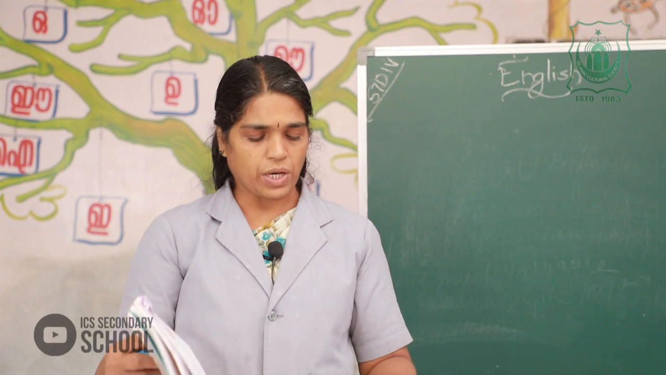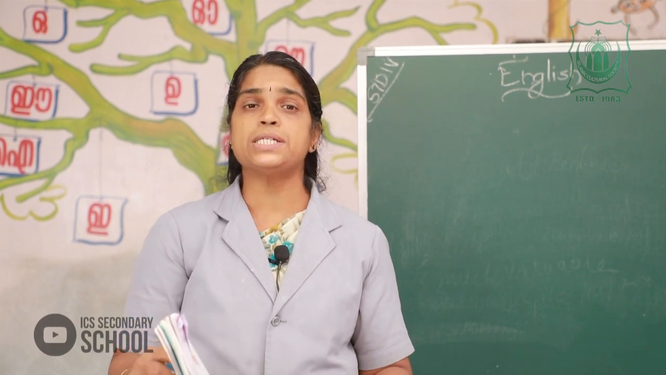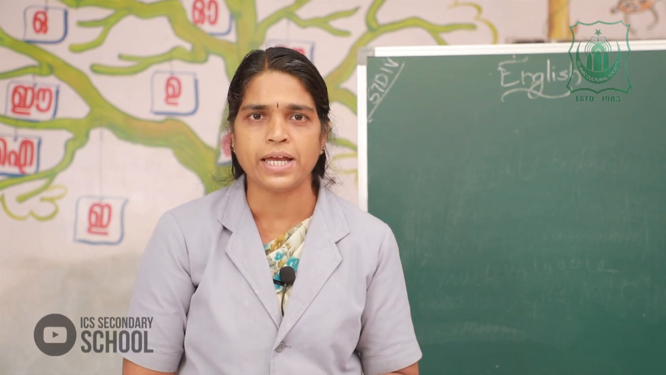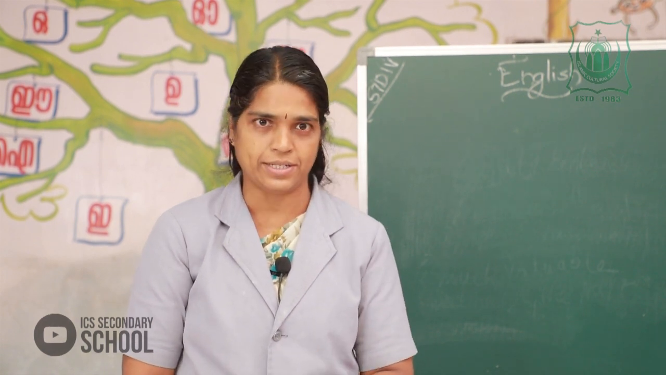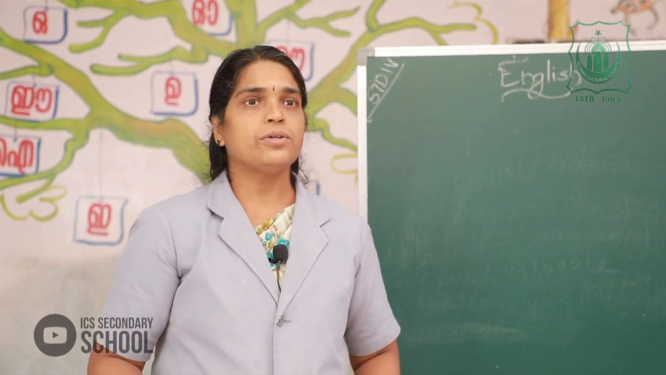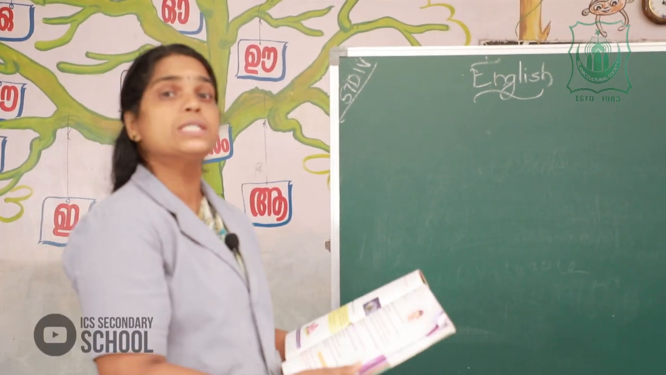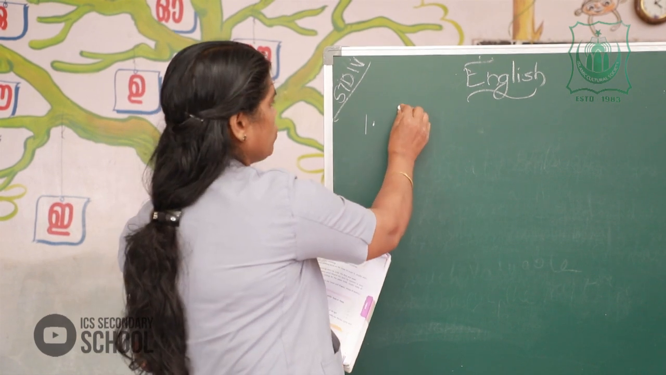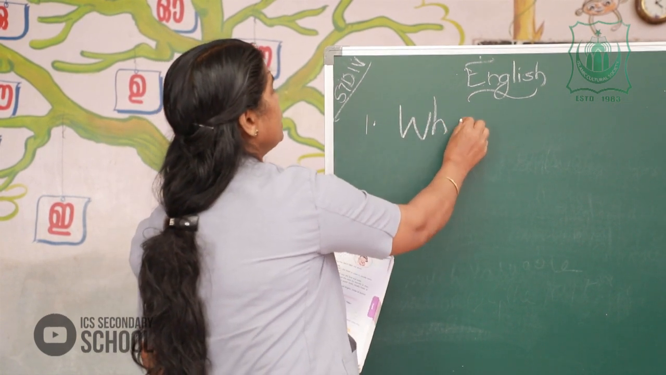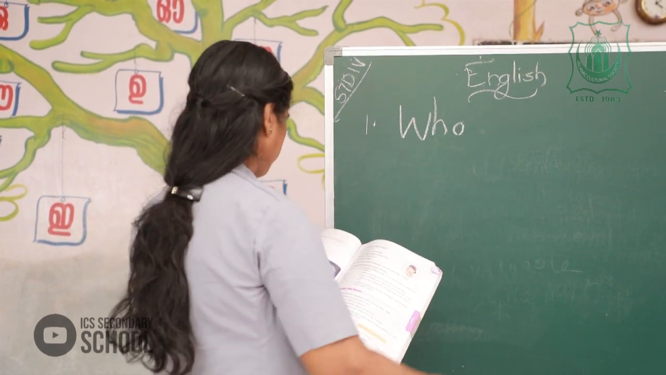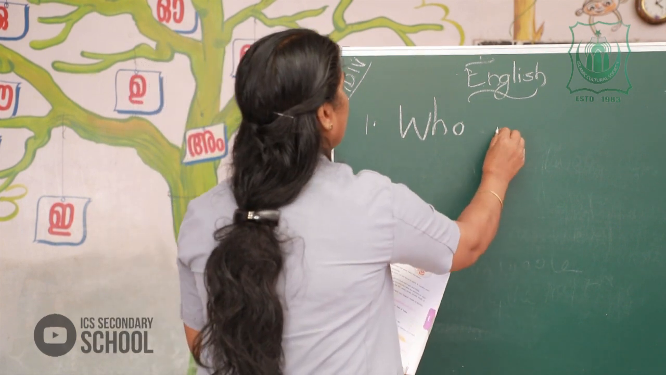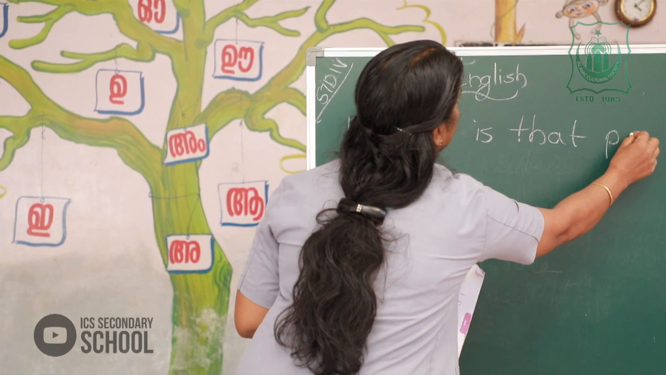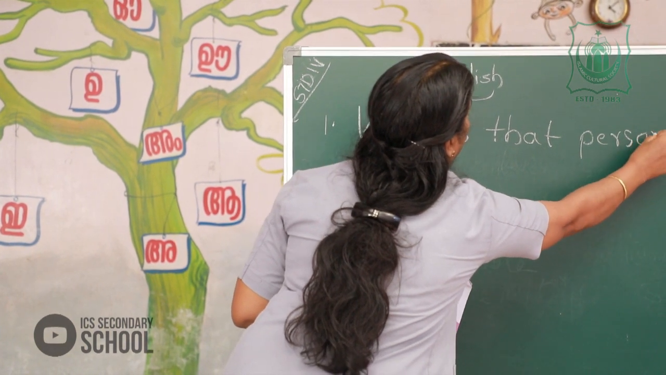First one, you can see: who person is. All of you are saying the answers. Yes, you are right. What is the answer? How can you make a question out of it? Yes, you are right. WH word first: who is that person? Who is that person?